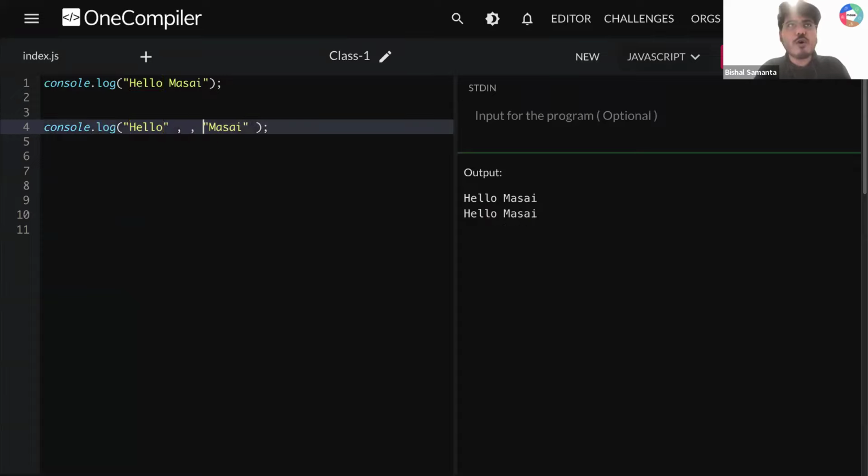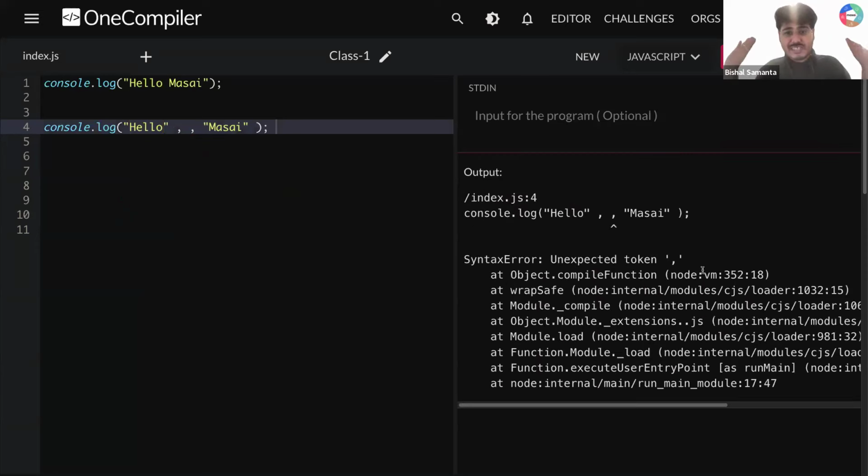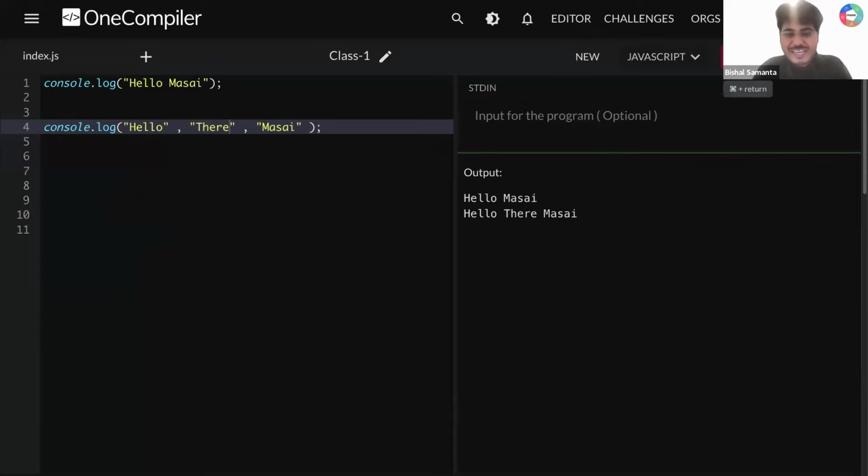What about two commas? Okay, I'm writing this right now. Does it work? It is an error. You cannot add two commas directly, right? In between, you can add some value. Let's say I'm writing here, hello there. Okay, now if I'm running this thing, what am I getting here?